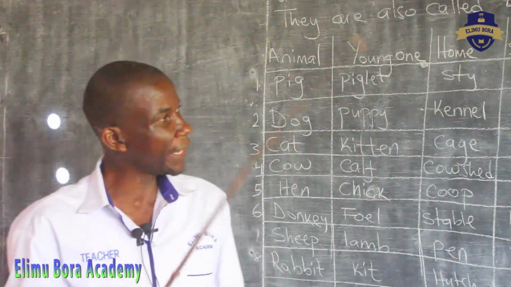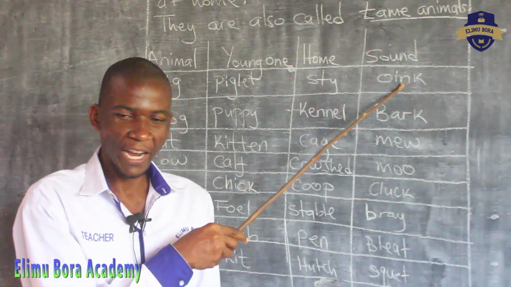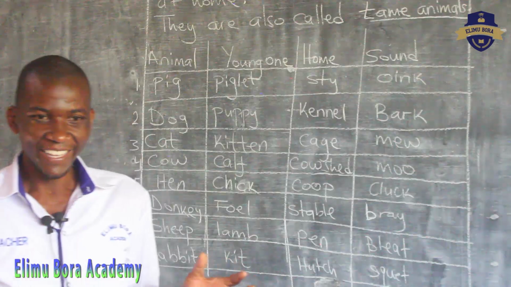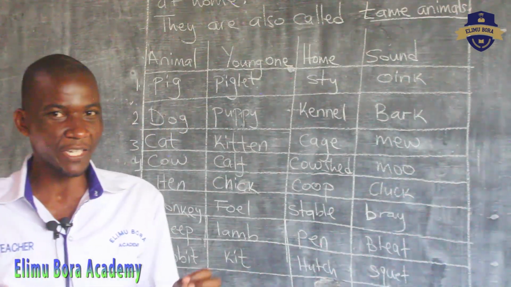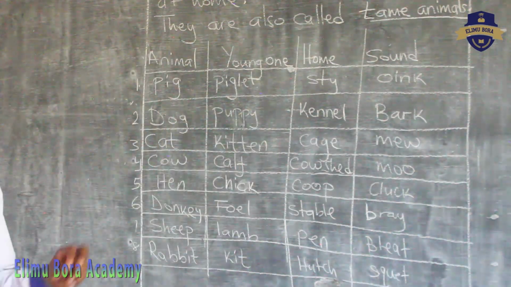The sound made by a pig is oink. Say oink. Can we oink like a pig? The pig makes a sound like hor hor hor. Can you say hor hor hor? That is the sound made by a pig.